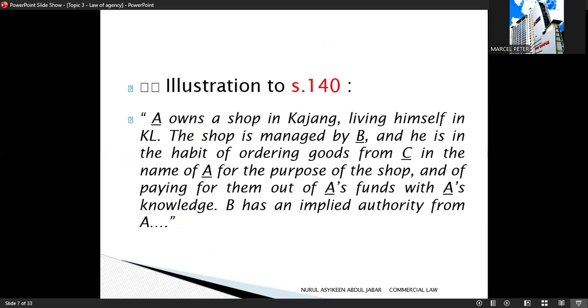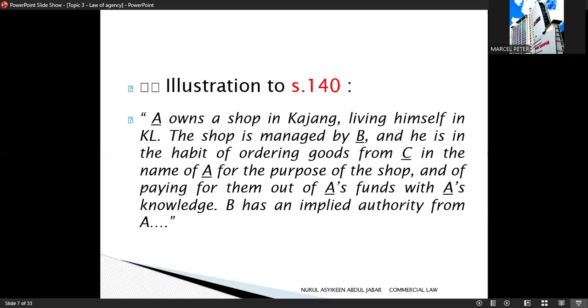So let's look at the illustration to Section 140, which is the implied authority. When you look at the illustration, this is the explanation. A owns a shop in Kajang. However, A stays in KL, in Kuala Lumpur. The shop is managed by B.